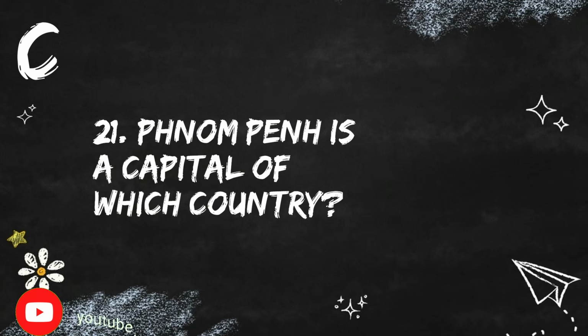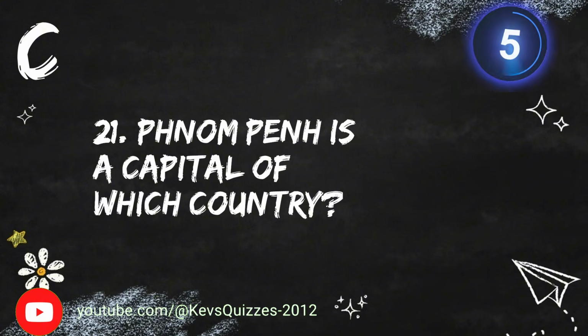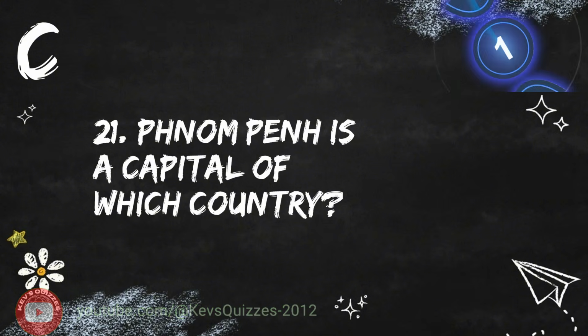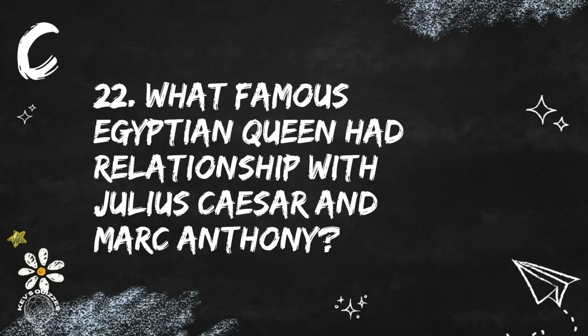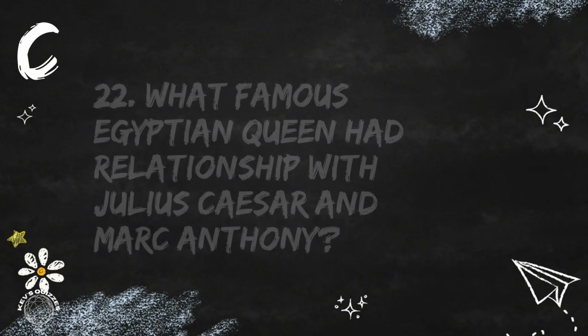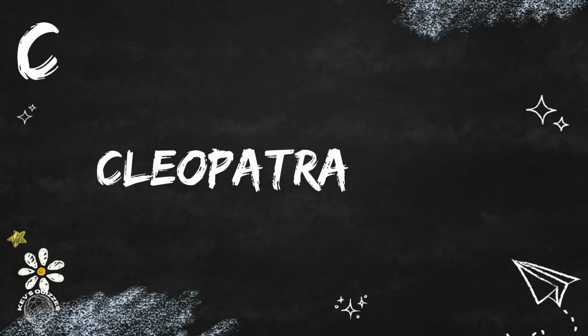Question 21. Phnom Penh is the capital of which country? It is the capital of Cambodia. Question 22. What famous Egyptian queen had a relationship with Julius Caesar and Mark Antony? The Egyptian queen was Cleopatra.